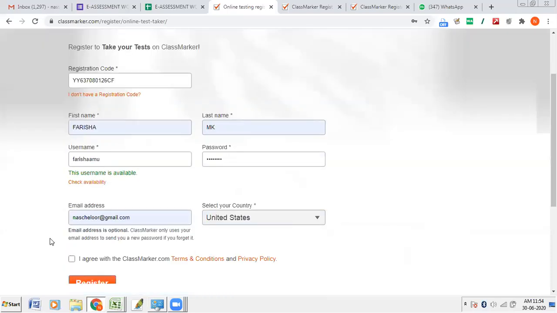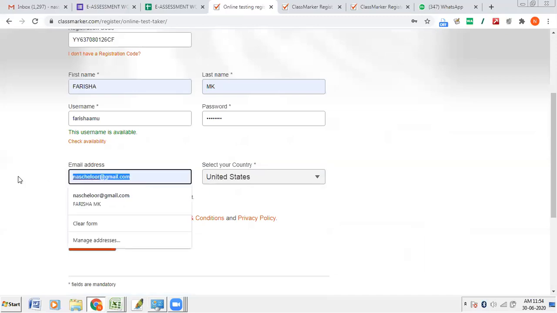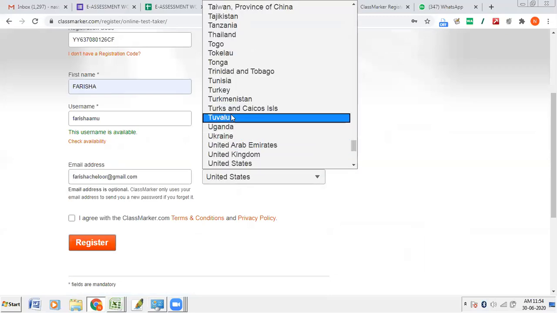See, I'm just trying to log in. Email address I can do. Country.